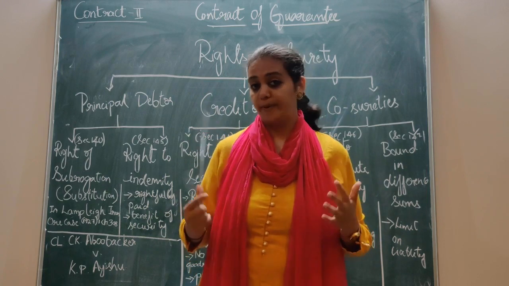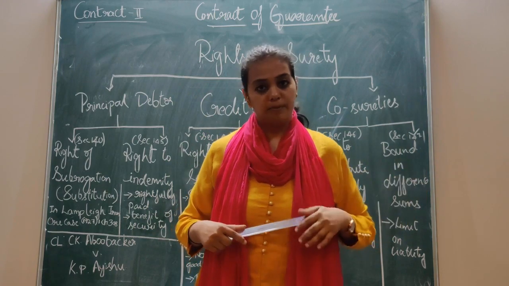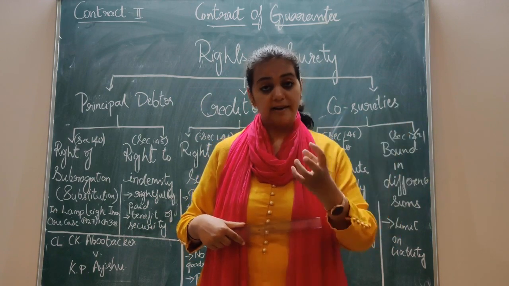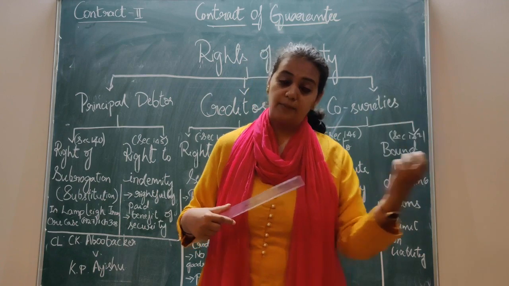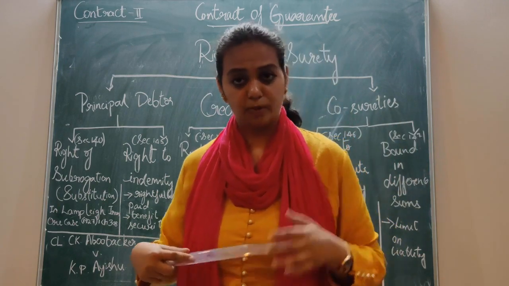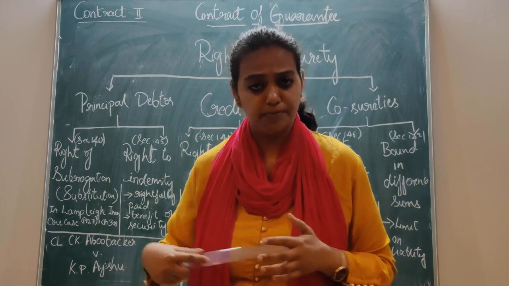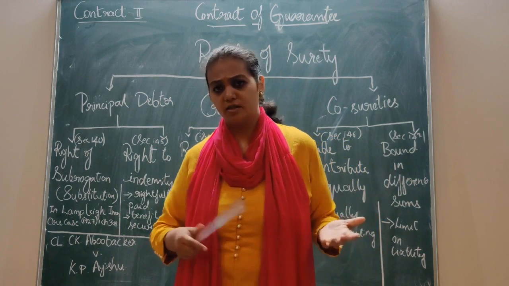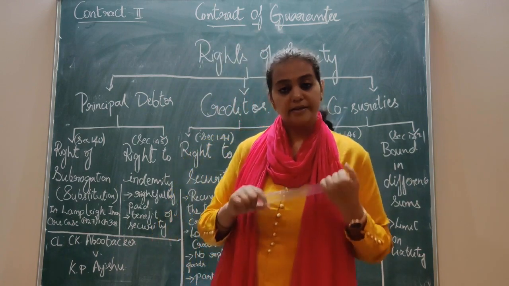So he has to pay in case of failure by the principal debtor. The creditor is going to sell it and receive the proceeds, and it becomes a part payment, that is, up to 3,000 extent the furniture has been pledged. So the remaining 2,000 he has to pay. Since he is aware of it and everything is done, it is well accepted and it is valid.